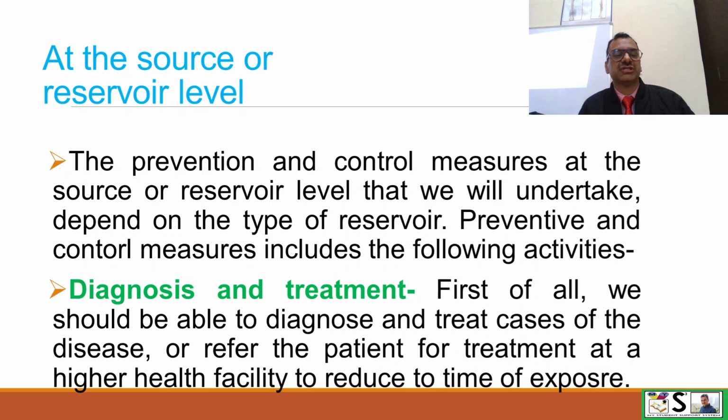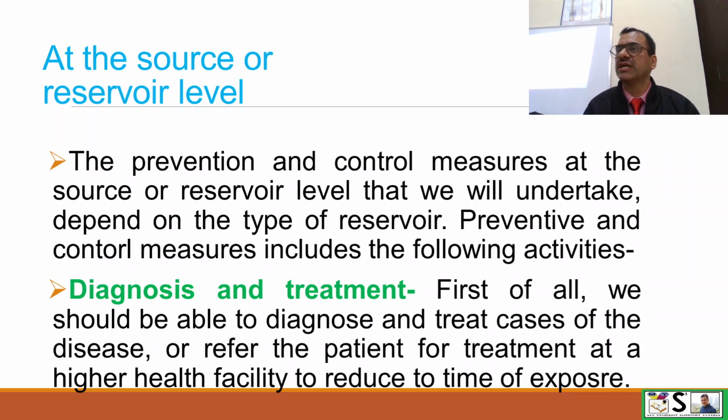So what are the measures that we apply at the source or reservoir? Here we should see that prevention and control measures that are applied for the source are applied only when we are able to detect or identify that the disease is in the community. They also depend upon the type of source or reservoir. Preventive and control measures include the following activities.